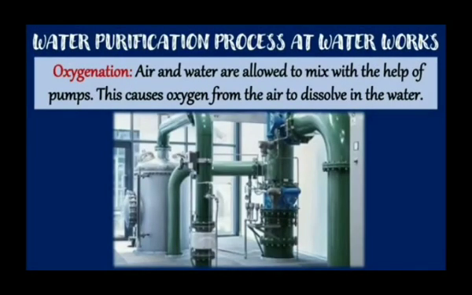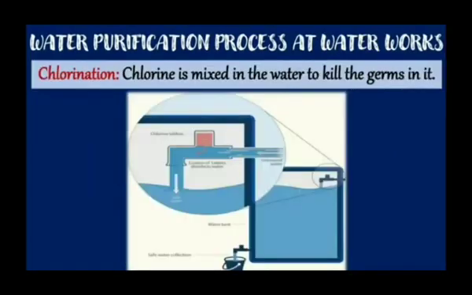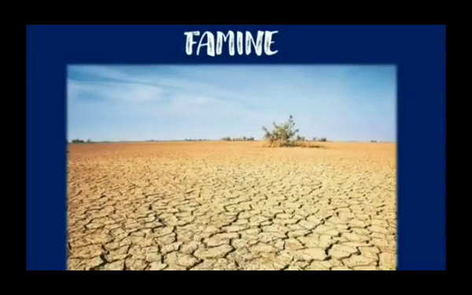Air and next is oxygenation. Air and water are allowed to mix with the help of pumps. This causes oxygen from the air to dissolve in the water. Next is filtration. Water is filtered using a filtration machine. Next is chlorination. Chlorine is mixed in the water to kill the germs in it. So these are the steps of purification of water: settling, oxygenation, filtration and chlorination.